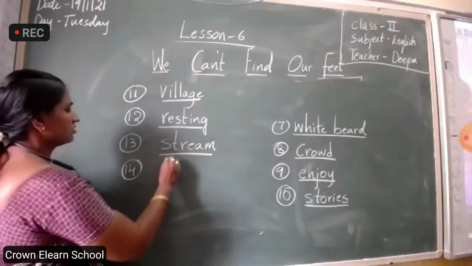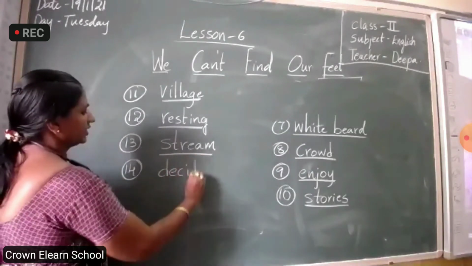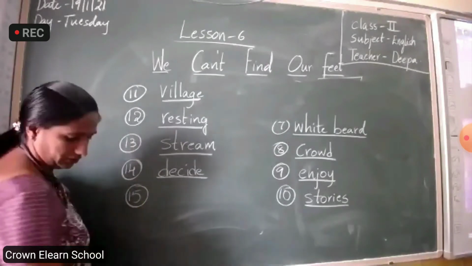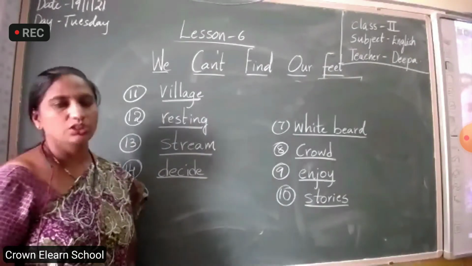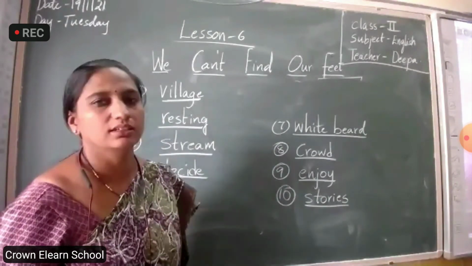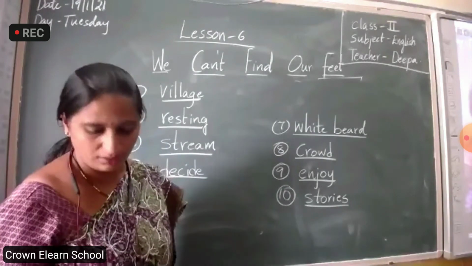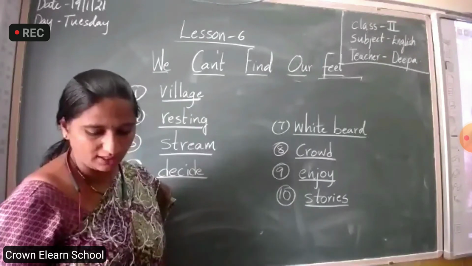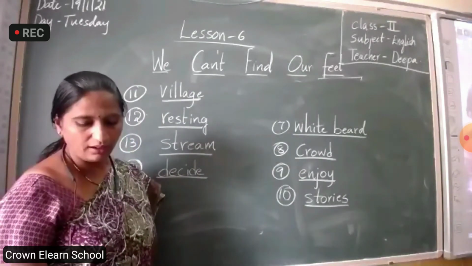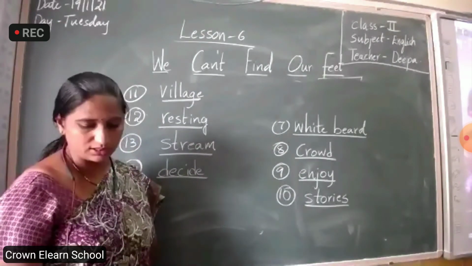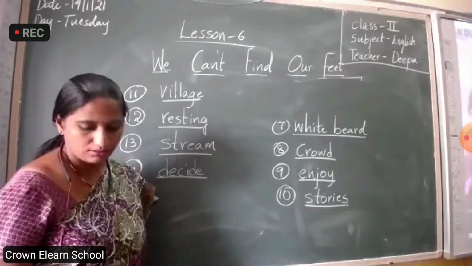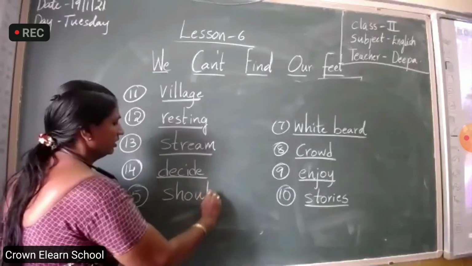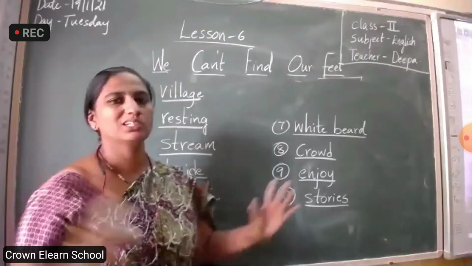Next. Decide. D-E-C-I-D-E, decide. They decide to have some fun. Full stop there, no? You stop the sentence there. Next line. They put their feet in the water and shout. S-H-O-U-T, shout. Shout means loudly shouting.